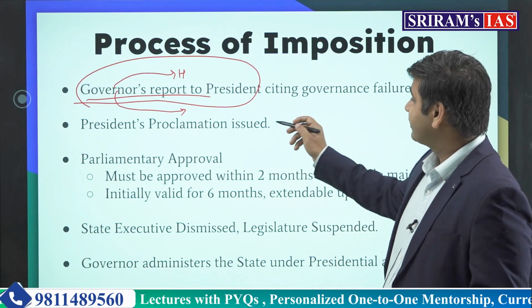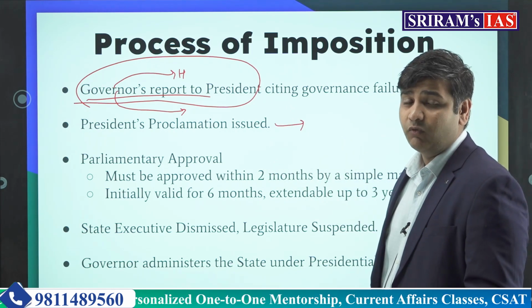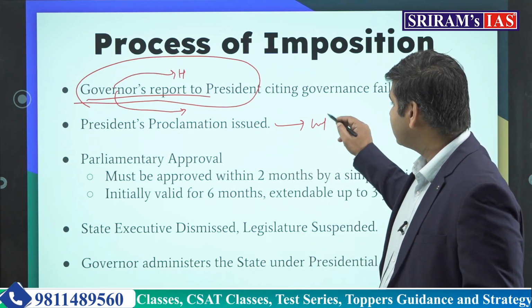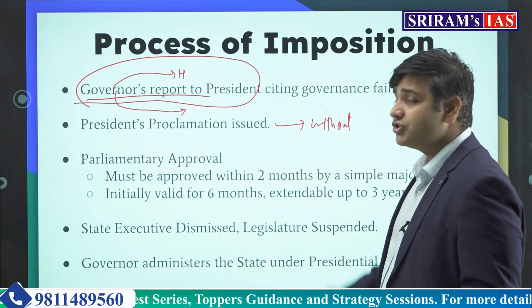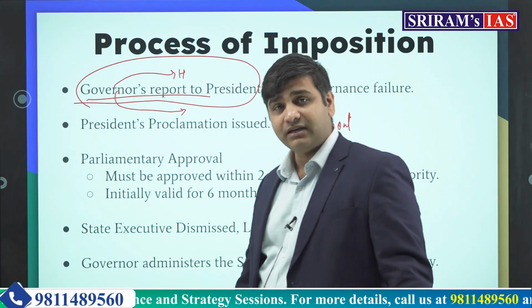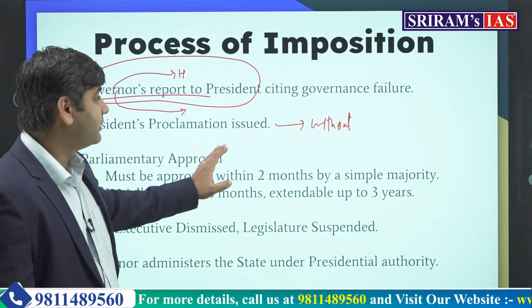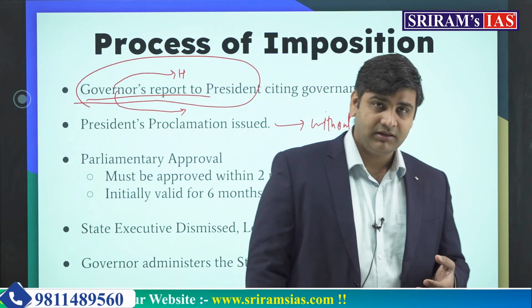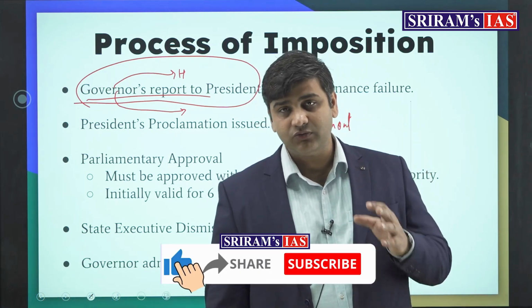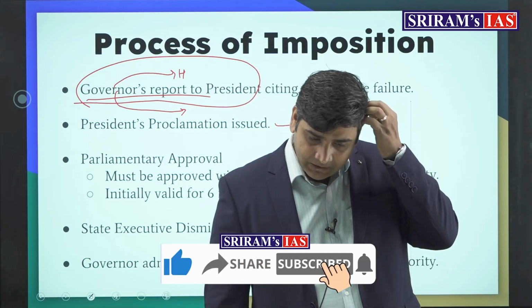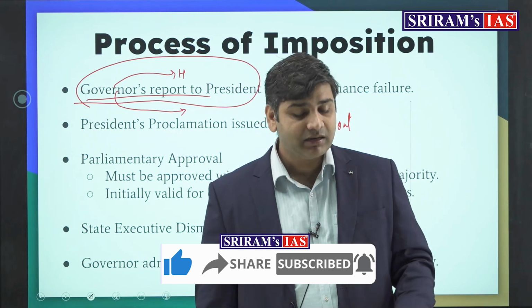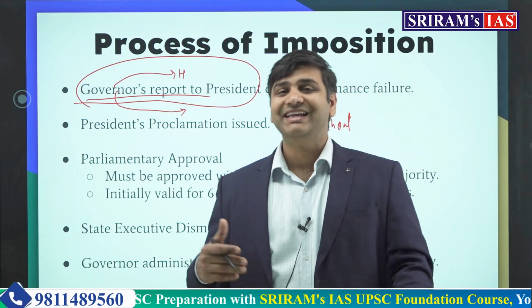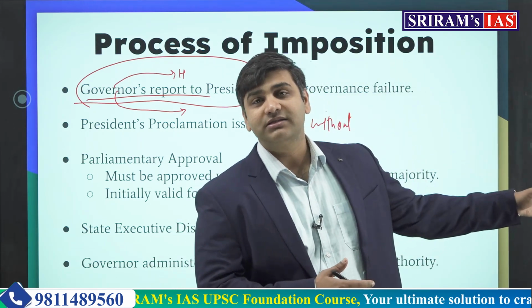So the question comes, what is the role of parliament here? Is this proclamation issued without the permission of parliament, without passing any resolution in the parliament, or is this just imposed by the president immediately? Now think about a situation, something has happened in a state, the constitutional machinery of a state breaks down. In that condition what will happen? Whether parliament is in session or not, what debate is going on in parliament. To bring this issue to the parliament will take some time. Till that time, what will happen to the state?